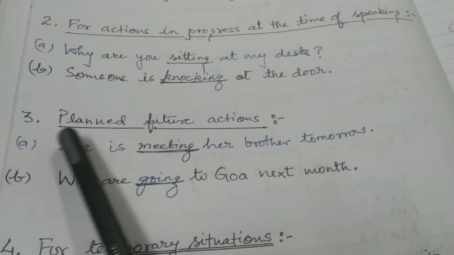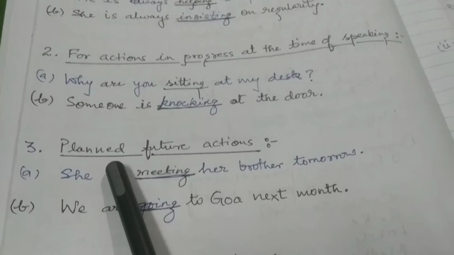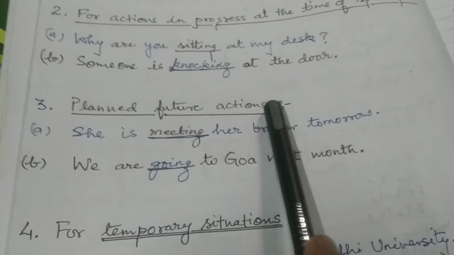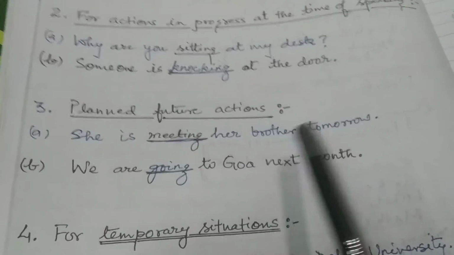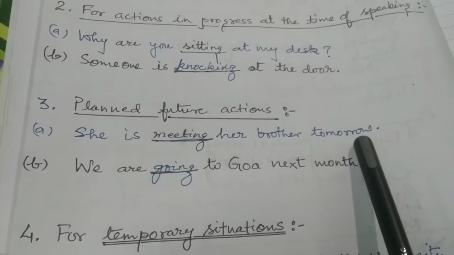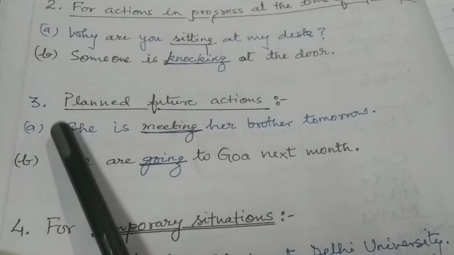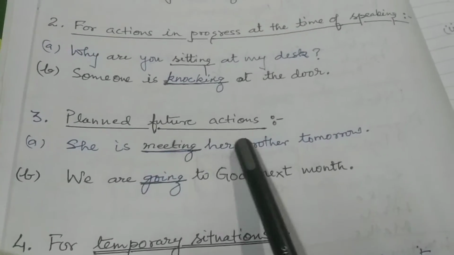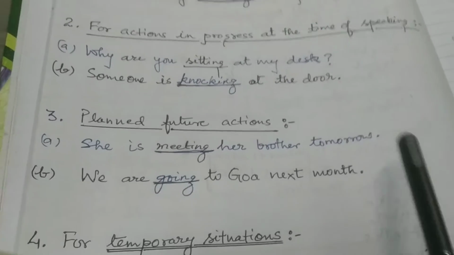The third point says the present continuous tense is also used for planned future actions. For example, she is meeting her brother tomorrow. So in this first example, the subject she is having a plan to meet her brother tomorrow, or the day after.